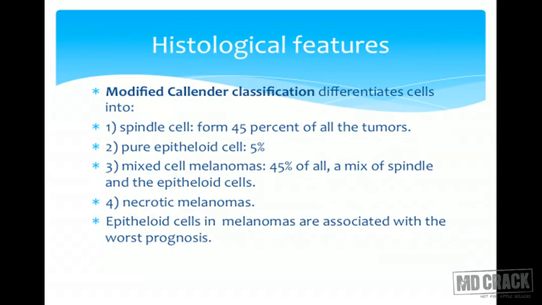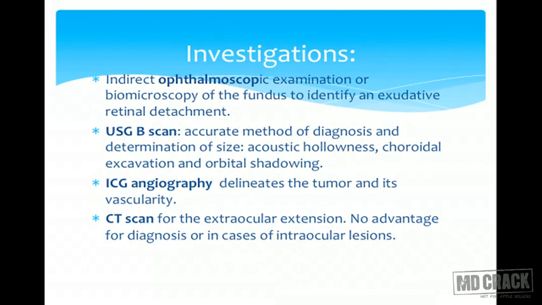Histological features of this particular tumor are done according to the modified Callender classification, in which it is classified into spindle cell, pure epithelioid, mixed cell melanomas and necrotic melanomas. Epithelioid cells in melanomas are associated with the worst prognosis, and spindle cell and mixed cell melanomas are almost equal in incidence. Investigations again are common for all intraocular tumors, like we did for retinoblastoma.